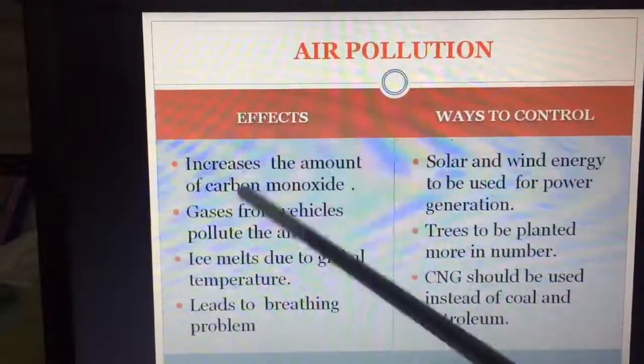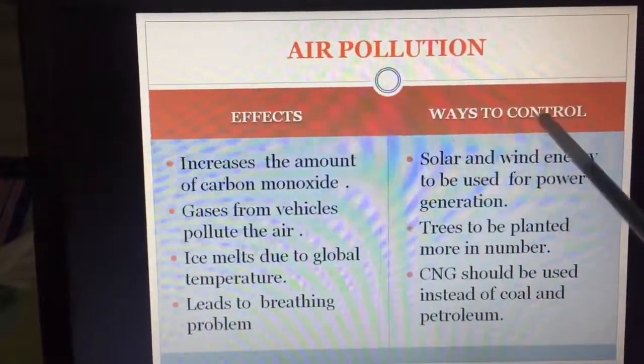Next we'll be going to know the effects of air pollution and the ways to control it.